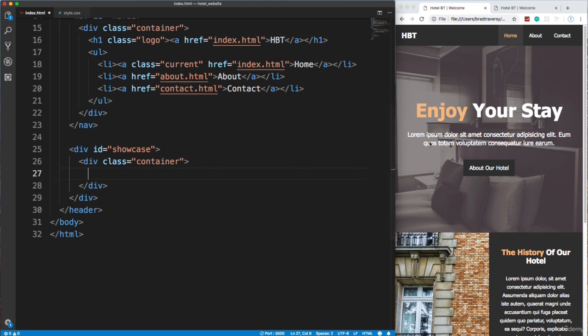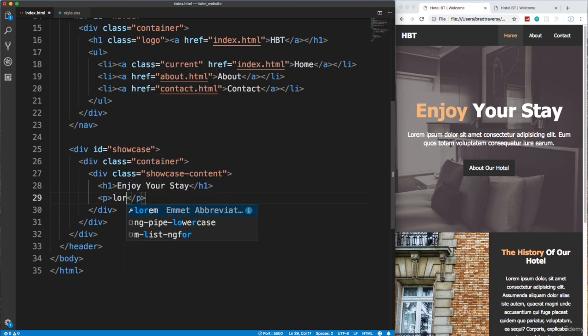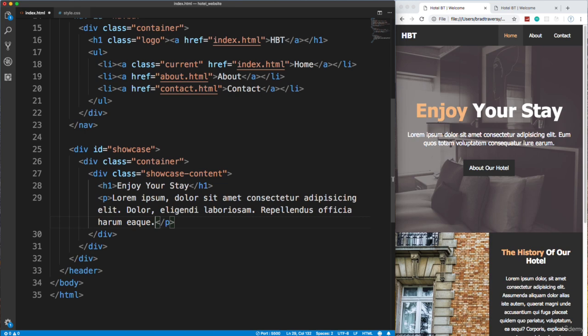And then all of this stuff, the heading, button, paragraph, I'm going to put that inside of a class called, let's call it showcase-content, because that's what it is. It's the content within the showcase. So inside here we have an H1 that says Enjoy Your Stay. And then underneath that we have a paragraph, which I think is 15. I'm just going to do lorem 15, enter.